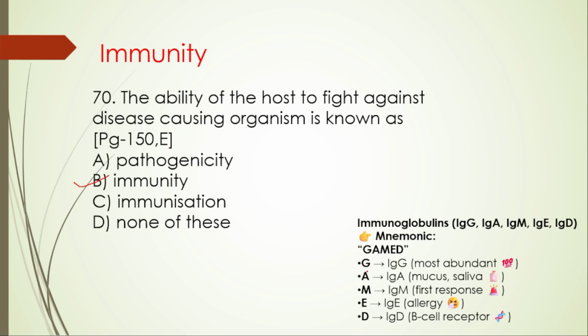GAMED, IgG, IgA, IgM, IgE, IgD. IgG is the most abundant, and then IgA you can find in mucus and saliva. IgM is first response, and then IgE is for the allergens. IgD is the B cell receptor. So this is the mnemonic to remember, that is GAMED.